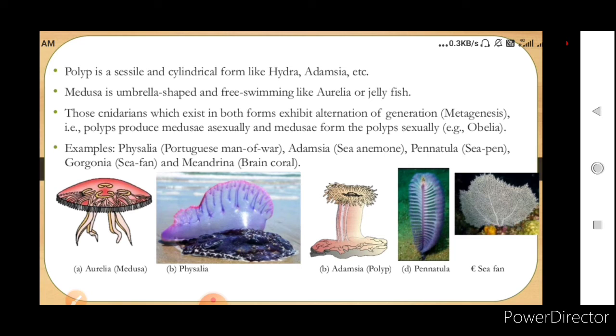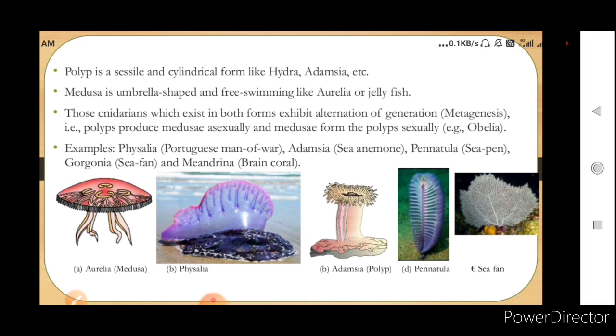So the polyp form of these animals is sessile and cylindrical, and Hydra and Adamsia are the examples. Now the medusa is umbrella shaped and free living, and the scientific name is Aurelia, or jellyfish. Now these cnidarians which exist in both forms will exhibit alternation of generation.